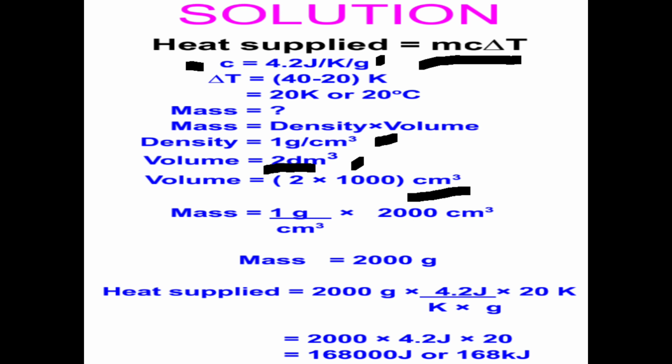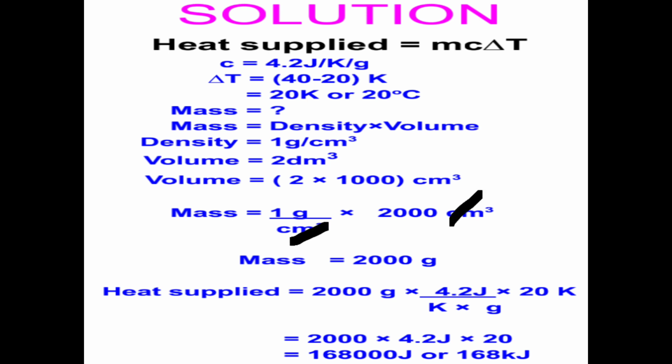Okay, so now we can use our density, which is the same as that of water. We have the volume, so mass is density times volume. In our calculation, we cancel cubic centimeters by cubic centimeters, and we remain with grams. It is 1 gram times 2,000 to get 2,000 grams.